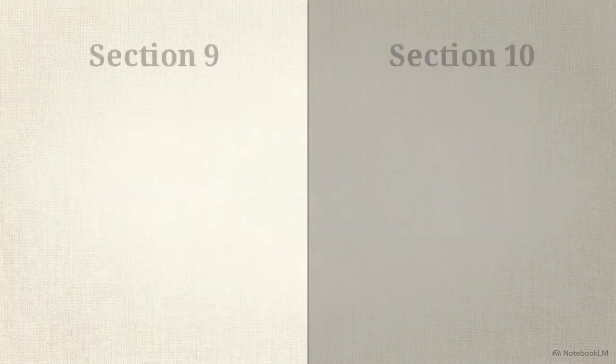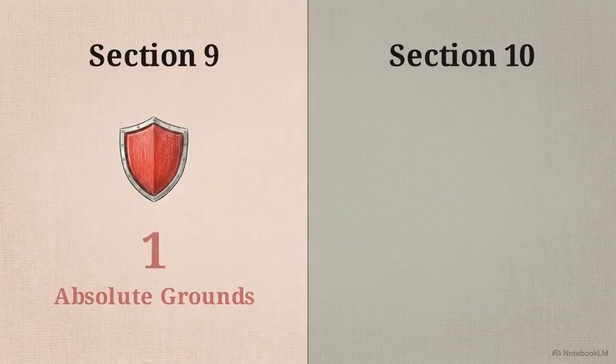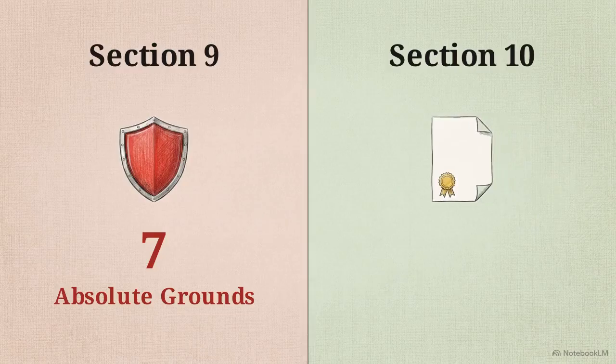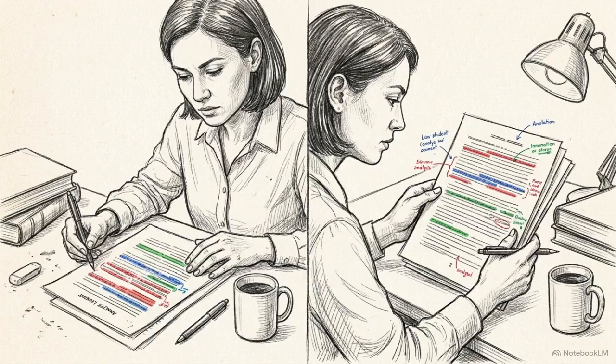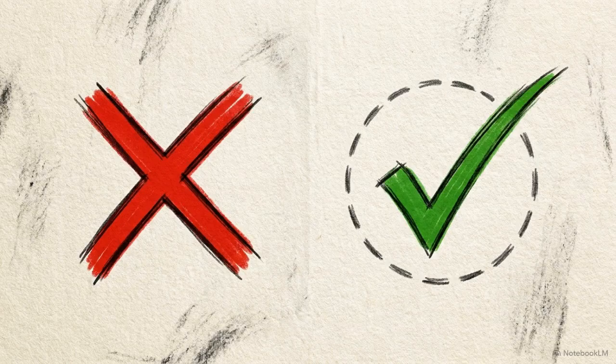Today, we tackle two major areas. First, Section 9, which lists the 7 absolute grounds on which a geographical indication must be refused. Second, we look at Section 10, outlining the strict conditions under which a homonymous GI can actually be registered. Passing this portion of the exam requires understanding the exact contrast between these two provisions. Section 9 is an automatic permanent rejection, while Section 10 allows conditional acceptance.